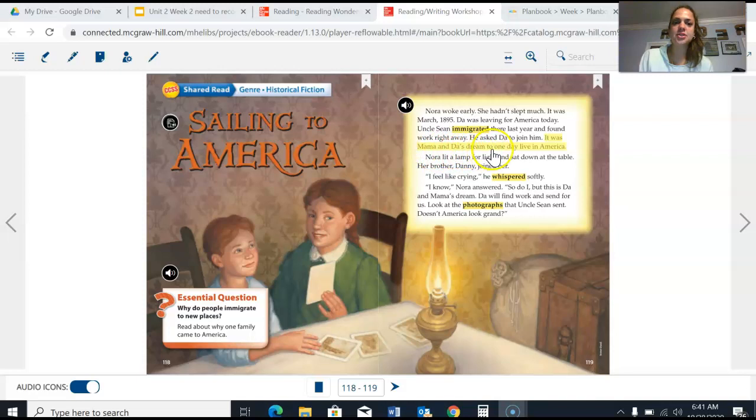It was Mama and Dad's dream to one day live in America. Nora lit a lamp for light and sat down at the table. Her brother Danny joined her. I feel like crying, he whispered softly. I know, Nora answered. So do I. But this is Da and Mama's dream. Da will find work and send for us. Look at the photographs that Uncle Sean sent. Doesn't America look grand?